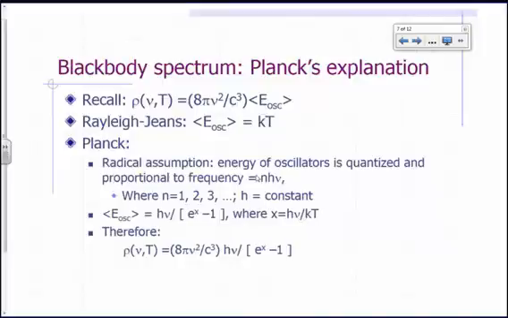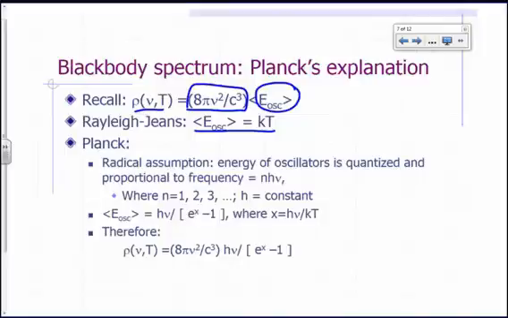If you recall, the Rayleigh-Jeans equation says that the spectral density is equal to this: the number of cavity modes per unit volume per unit frequency times the average energy of the oscillator. And the Rayleigh-Jeans equation says that the average energy of the oscillators would be kT.